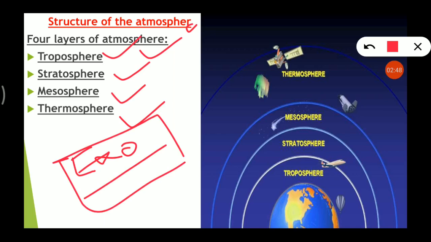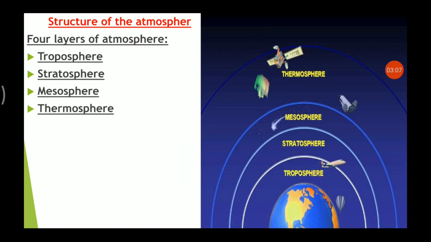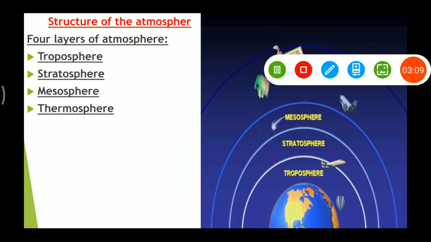So look here, first of all this is our mother earth, then the first layer is troposphere, then stratosphere, then mesosphere, and the last one is thermosphere, and after it there is exosphere. Let's discuss them one by one.